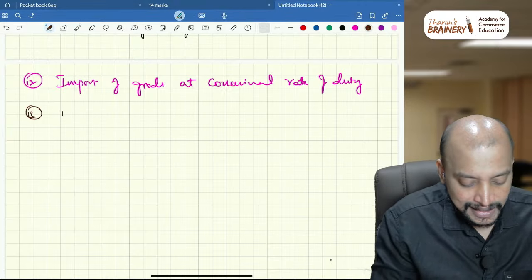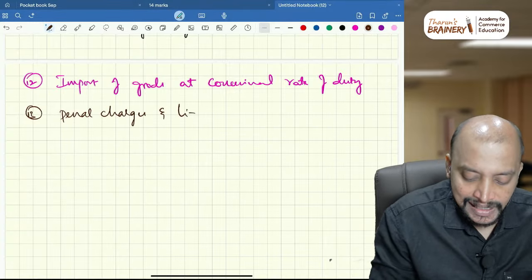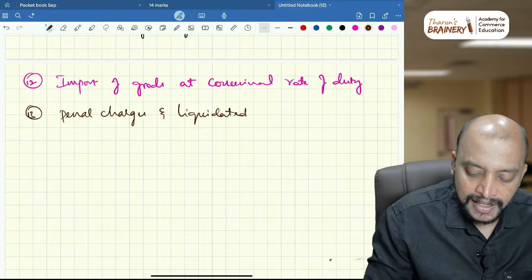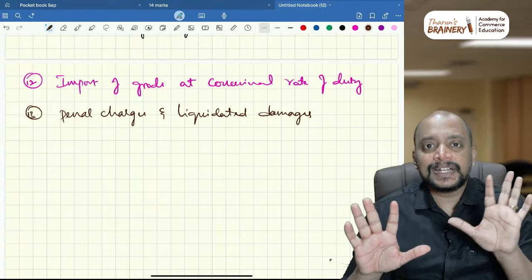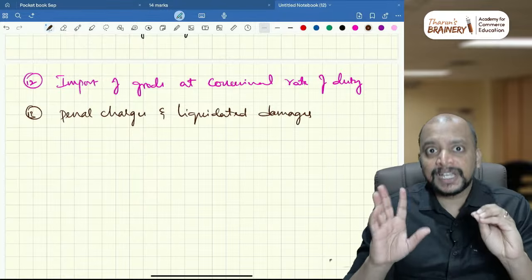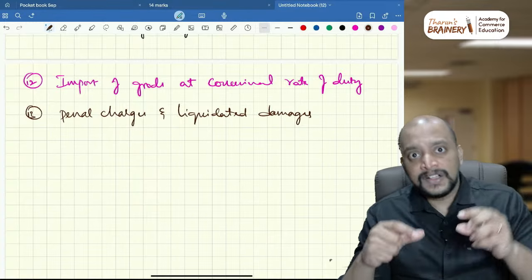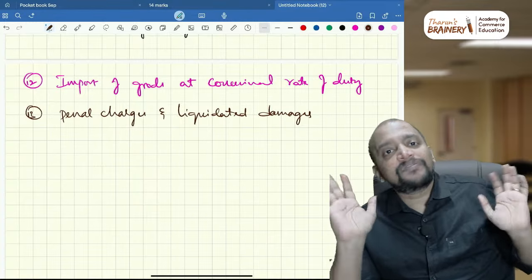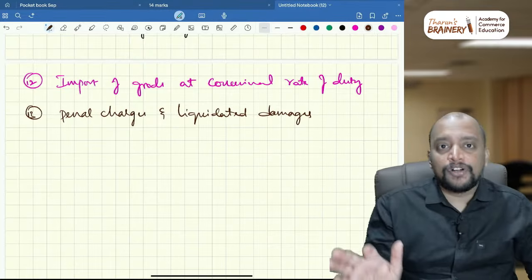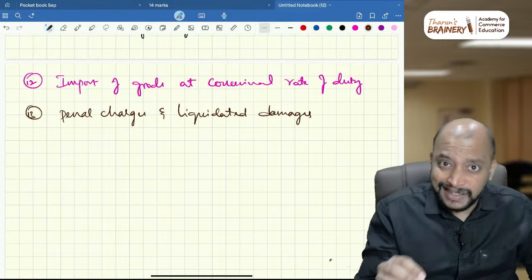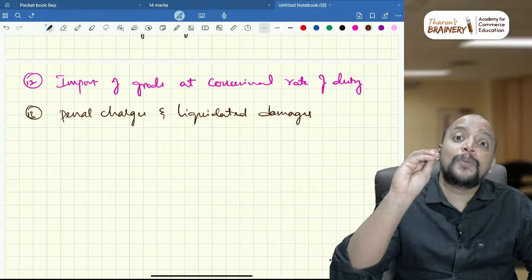Okay. Next, number 13, penal charges and liquidated damages. Keep this in mind. Please concentrate whenever there is a liquidated damages. First we need to check, is it compensatory in nature or penalizing in nature? How do you know that it is compensatory in nature? When you read the question, they will tell there is a breach of contract and the contract cannot be performed. There is no possibility of performance. At that time some amount is paid, then it will be coming under compensatory in nature.